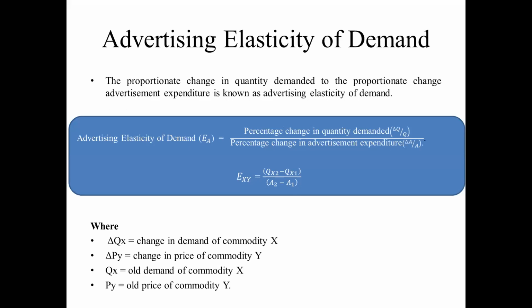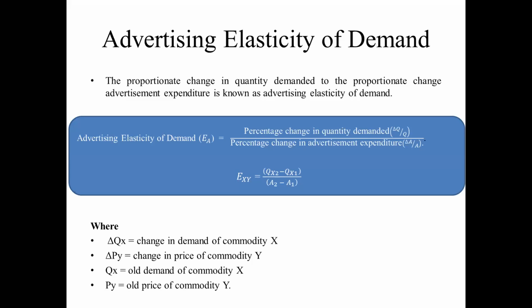And next one is the advertisement elasticity of demand. That means when the promotion cost is increasing, the demand of the particular product is also increasing. This is the relation between the demand and advertisement cost or promotion cost.